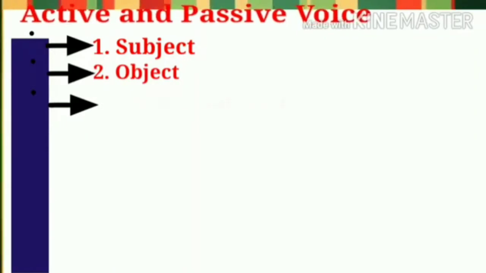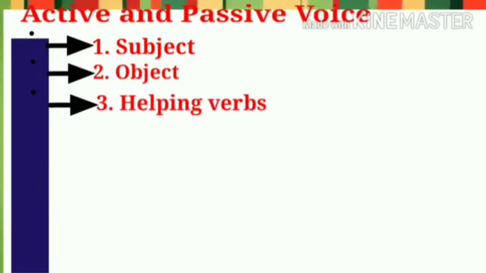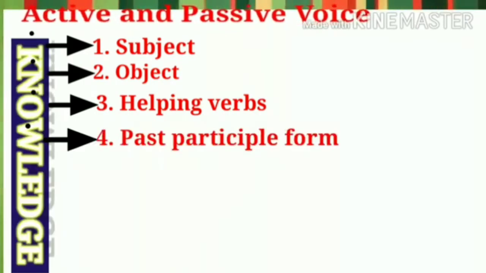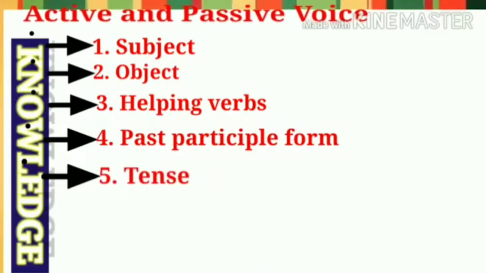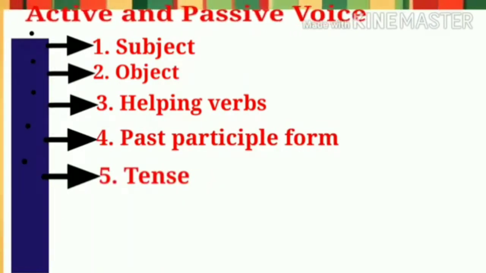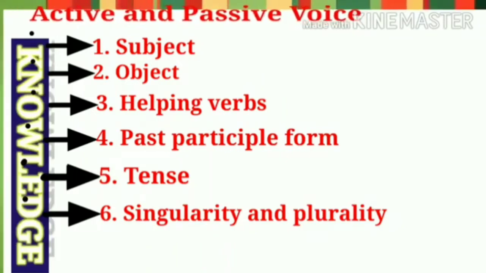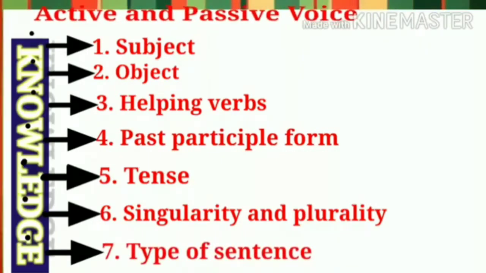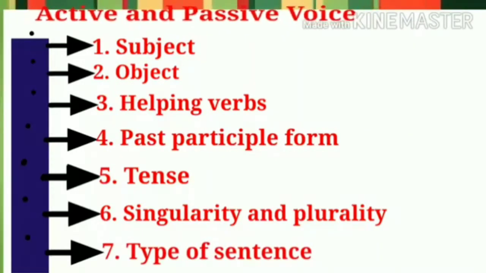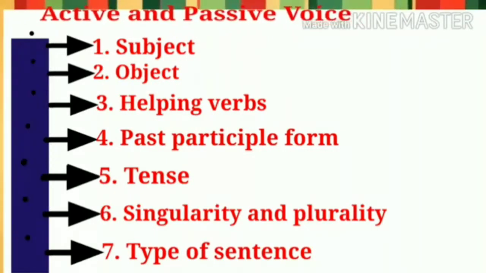The next is the helping verbs which occur in the sentence. The fourth is verb and its past participle form. The fifth is the tense of the given sentence. The next is the singularity and plurality of the object that is at the end of the sentence. The seventh is a type of sentence in the sense that sometimes there are some structures apart from standard pattern of the tenses.